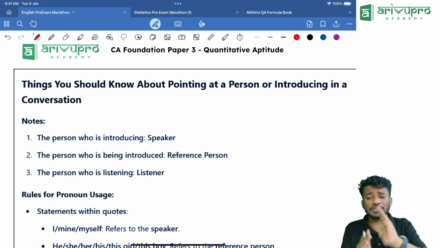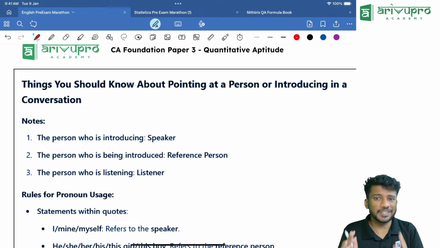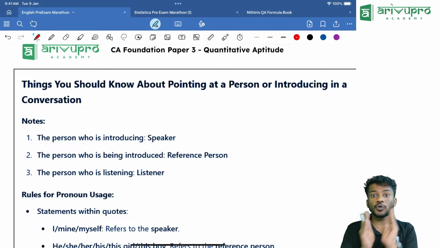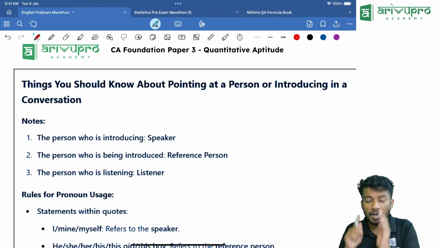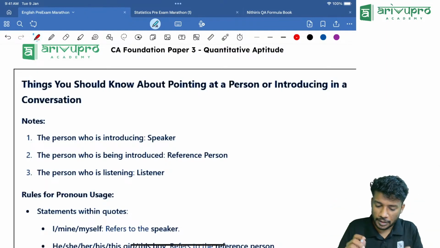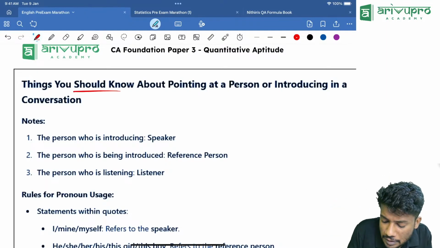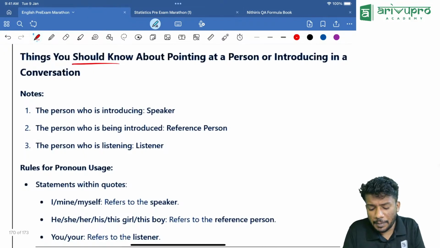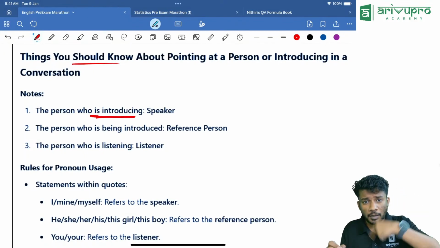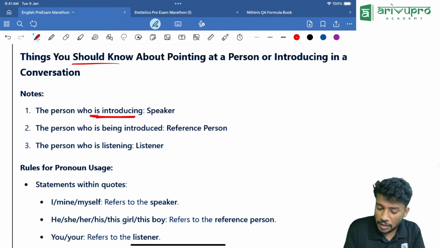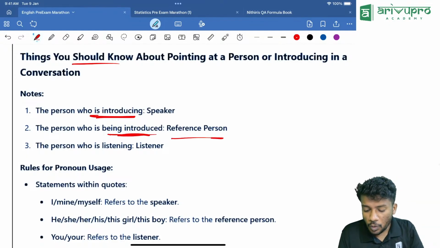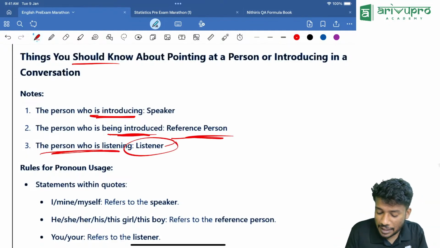Now, pointing towards a person. This is one of the most confusing parts of questions from this chapter. I will tell you a method to decode it pretty easily. One by one, how can we decode? Things you should know. Pointing to a person: the person who is introducing is the speaker. Who is being introduced is the reference person.